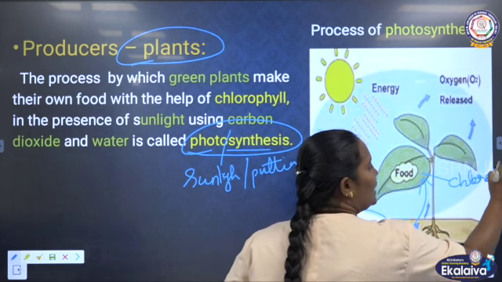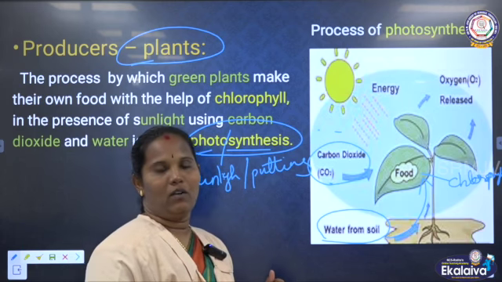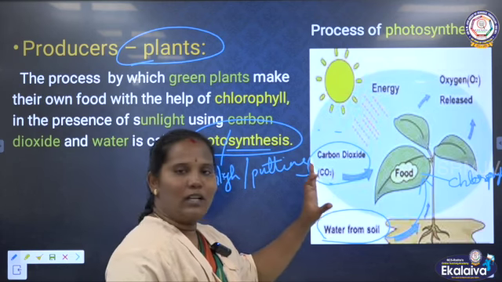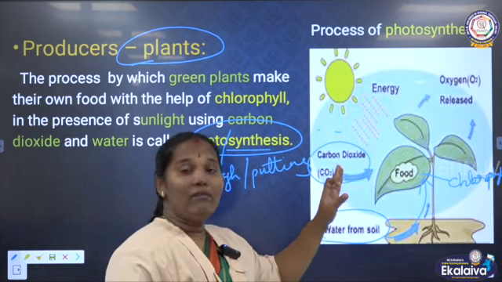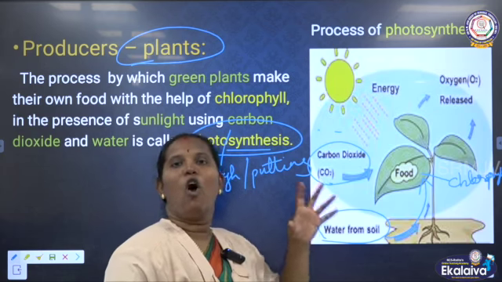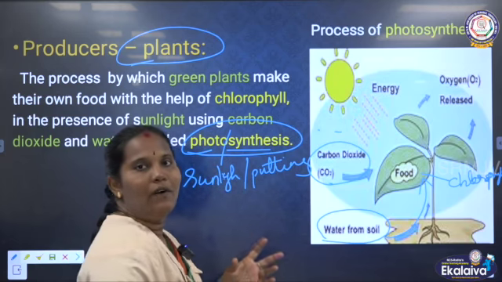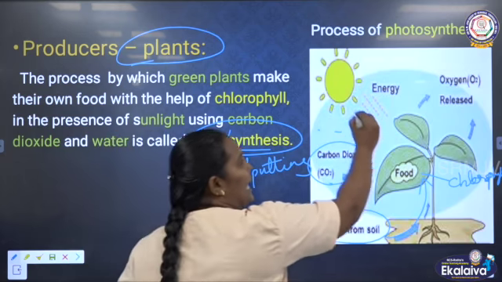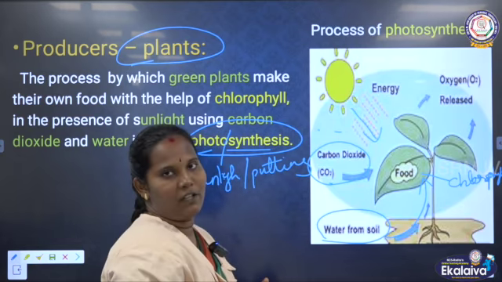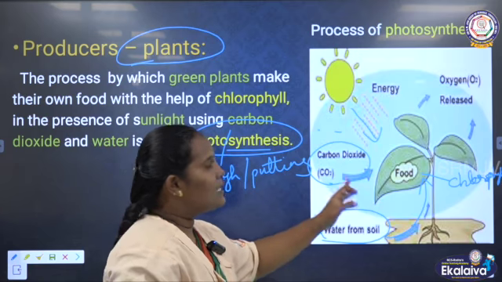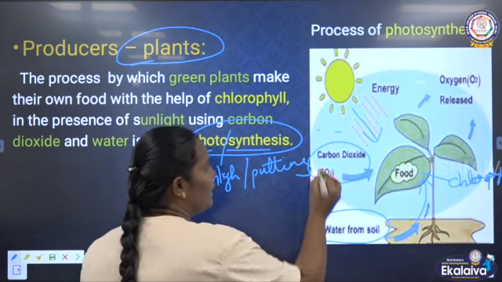Chlorophyll means we know that it is a green pigment. That's why all the plants look green in color. So, what are these things? Carbon dioxide, water and minerals from the soil, and they already have chlorophyll. So, all these things put together, they prepare the food with the help of sunlight. If all the things are there but the sunlight is not there, they cannot prepare the food. So, all these things put together make food. What is the food? Food is called glucose.